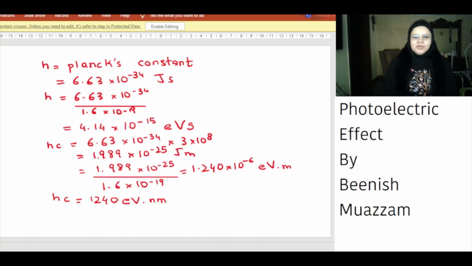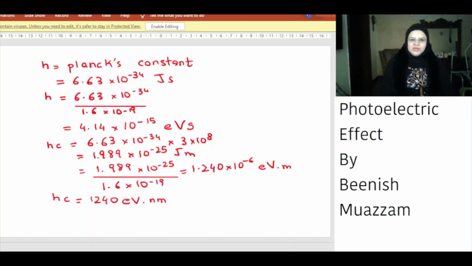h is Planck's constant and has a value of 6.63 × 10^-34 joule second. To find the value of h in electron volt second, we divide h by the charge of the electron. Therefore, h is equal to 6.63 × 10^-34 divided by the charge of the electron, that is 1.6 × 10^-19. We get the value of h equal to 4.14 × 10^-15 electron volt second.